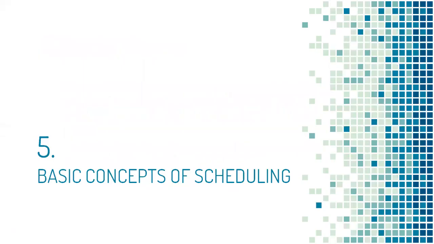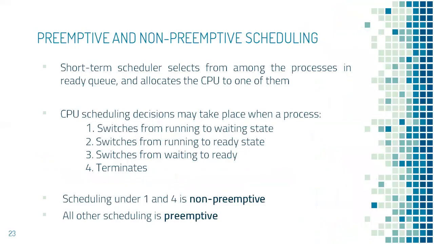Now let us learn a few basic concepts of scheduling. There are two types of scheduling, preemptive and non-preemptive scheduling. A short-term scheduler has to select one process from the ready queue and allocate the CPU every now and then because the CPU switches among the processes very frequently. The short-term scheduler has to make CPU scheduling decisions in the following 4 scenarios.